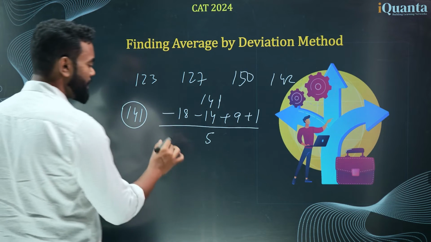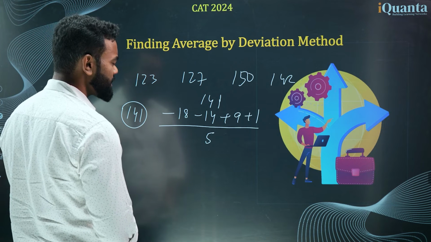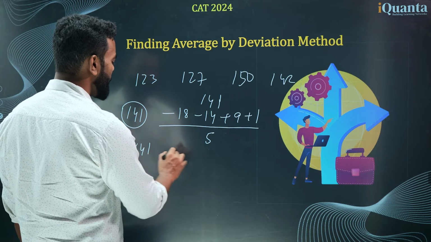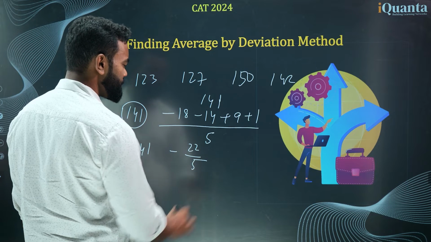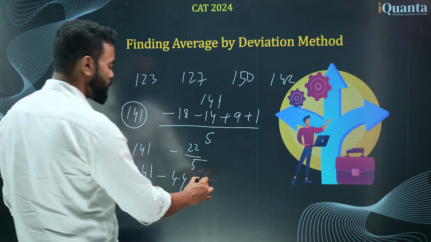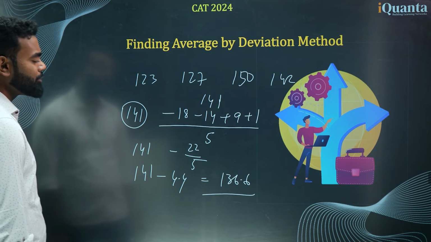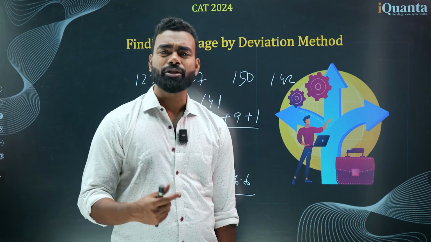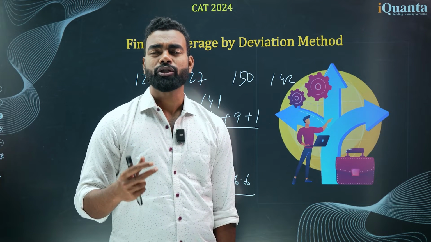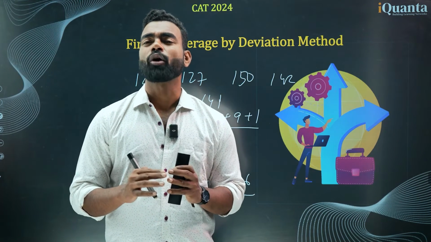5. So if I do it, it is minus 18 plus 9, that is minus 9, plus 1 is minus 8 obviously. Minus 8 and minus 14 is minus 22. So it is 141 minus 22 by 5. So what is your answer? 141 minus 4.4. So your actual average is 136.6. Hence this is your actual average. You can see that if it is less you can subtract, if it is more you can add. This is how you can solve a lot of questions by using just deviation. So as you understood how to find average by deviation method, let's go for some properties, right?